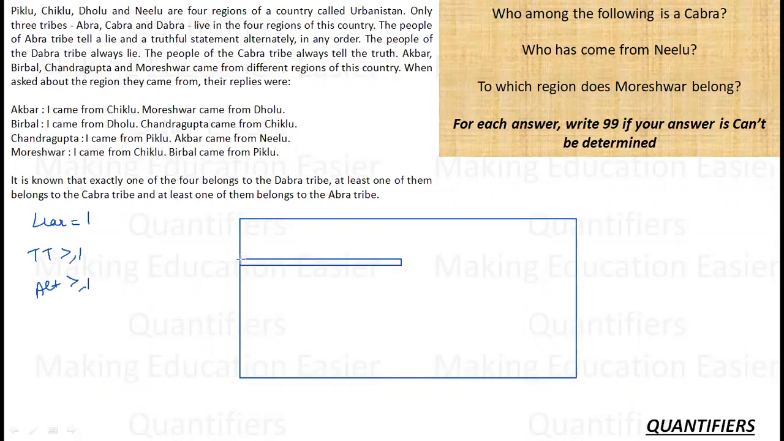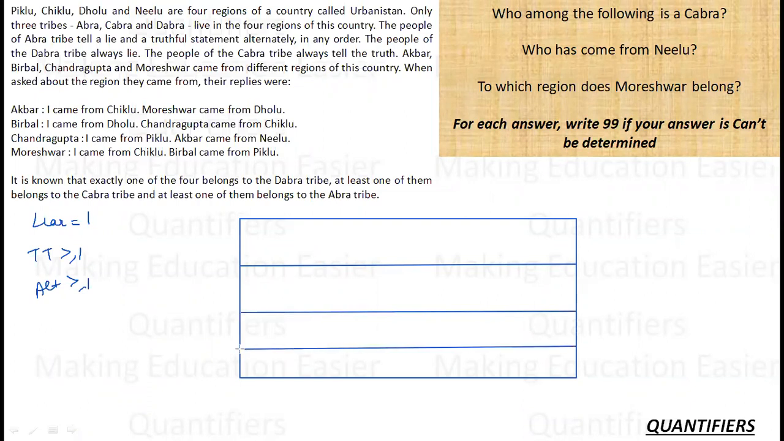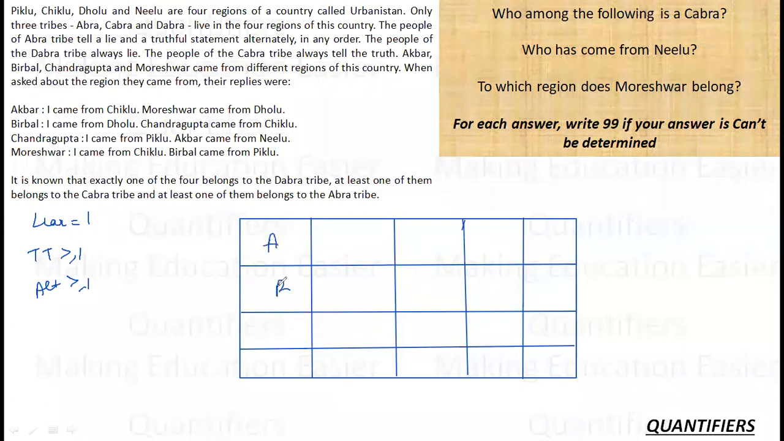Now, what do we do in these types of questions? We make cases. How do we make cases? We assume some of them to be truth tellers, and then we proceed. Or we look out for extreme statements. What are the extreme statements? That this person is definitely this, I am definitely this. These are called extreme statements. So there are four people: Akbar, Birbal, Chandragupta, and Mureshwar. Now, their statement 1, statement 2, the region they come from, and their tribe. These are the four variables I have to clear.